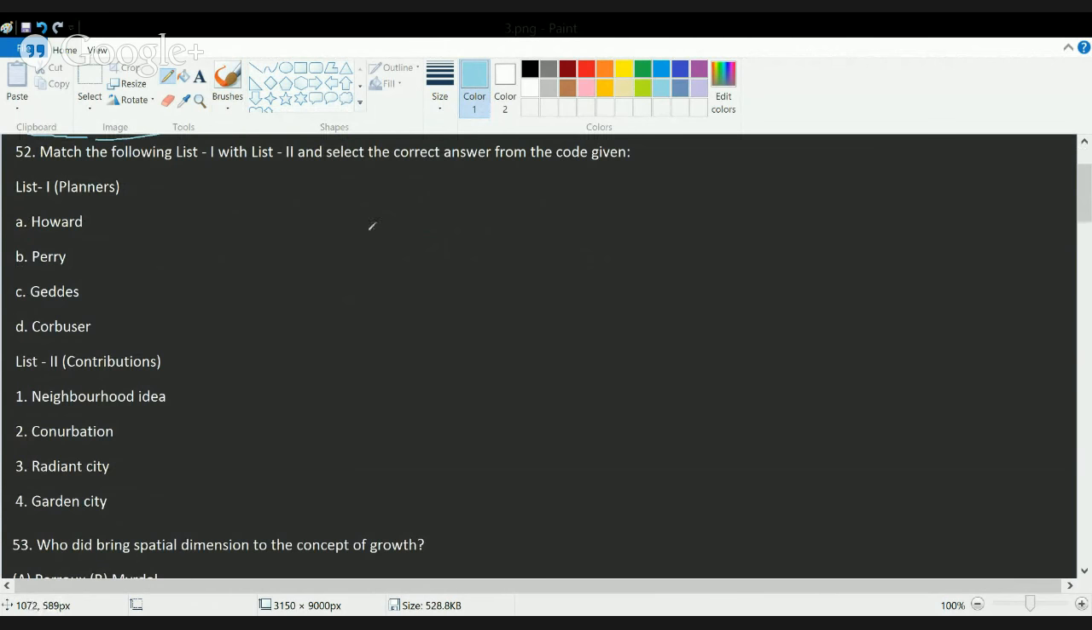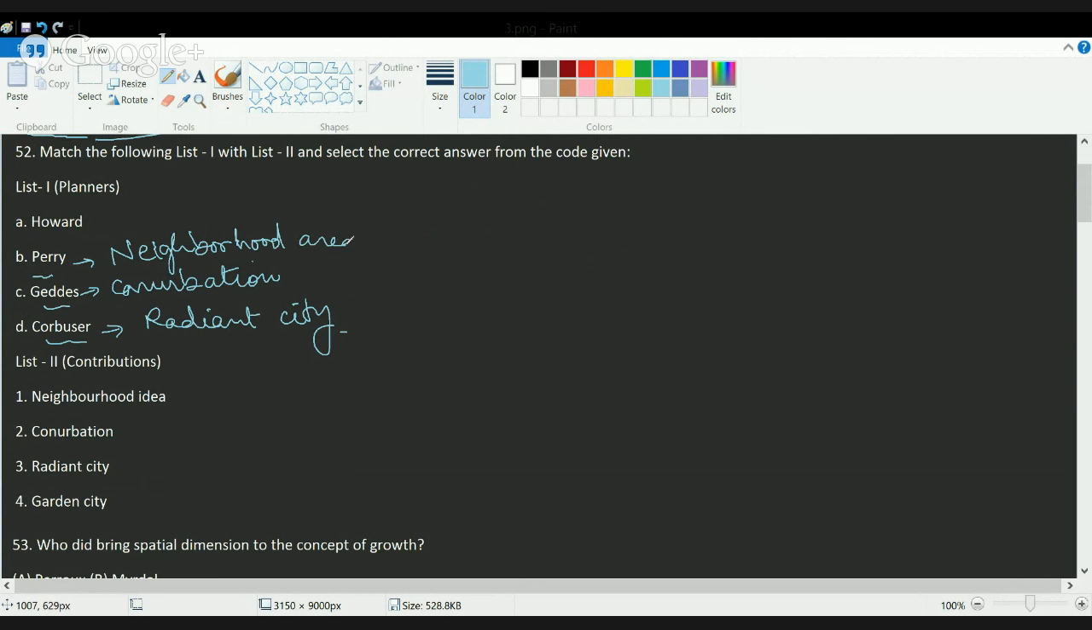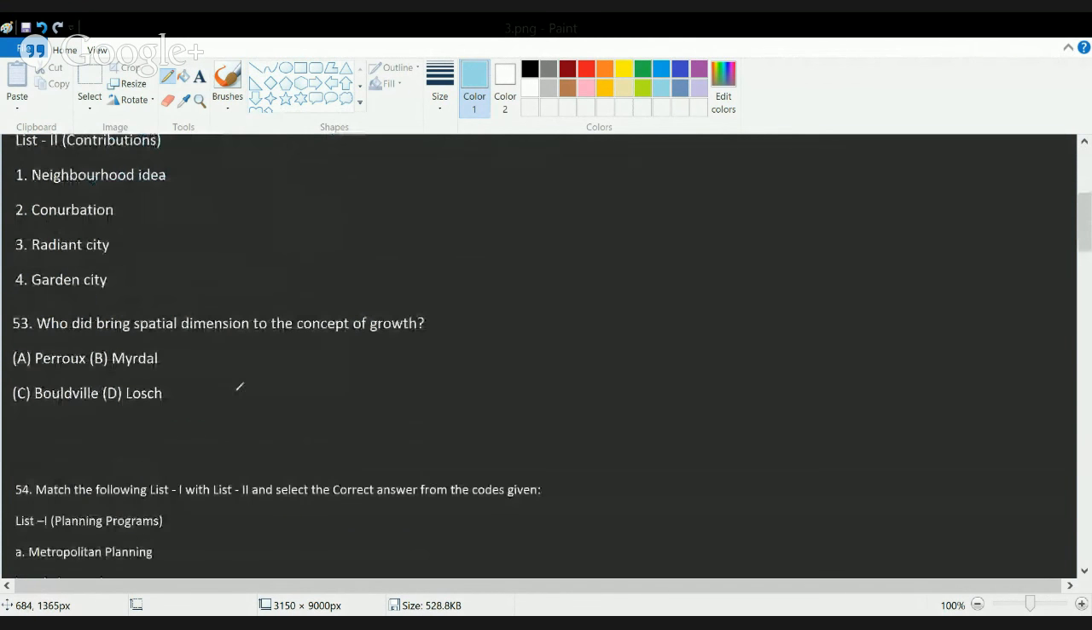Now the next question here is you have to match the contribution of each of the planners. So Geddes gave the concept of conurbation. Okay, you have Corbusier who gave the concept of radiancity. You have Perry who gave the idea of neighborhood areas. And finally, you have Howard who gave the idea of garden city. Okay, so that's the correct match. This is something you will have to remember while you do the questions.